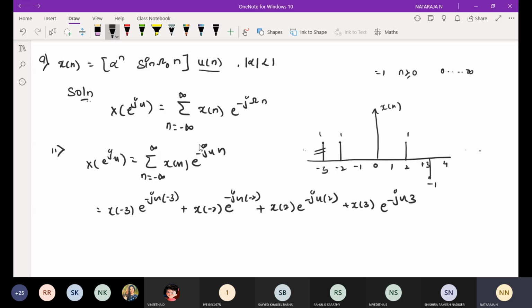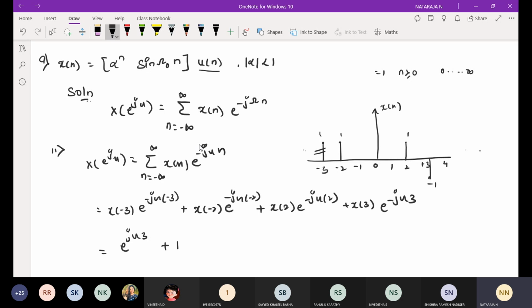What is x of -3? In the next step, x of -3 is, we have the information, 1. So this is 1, and this will be e power minus into minus, plus j omega 3. Then plus, what is x of -2? x of -2 will be amplitude 1.